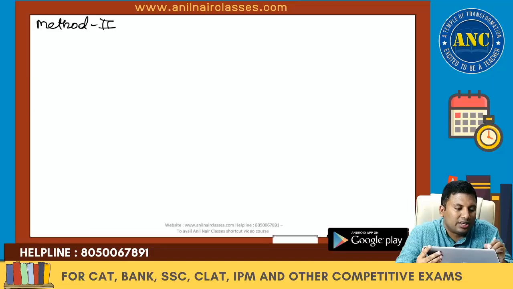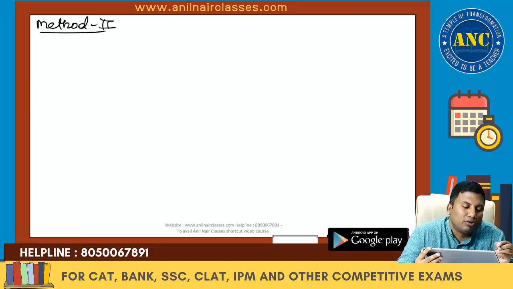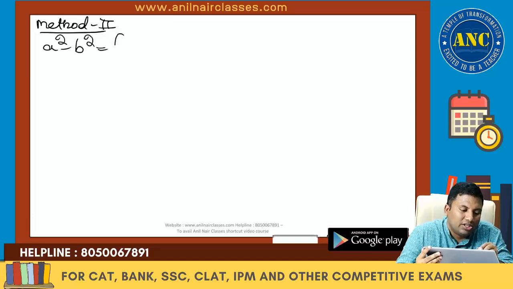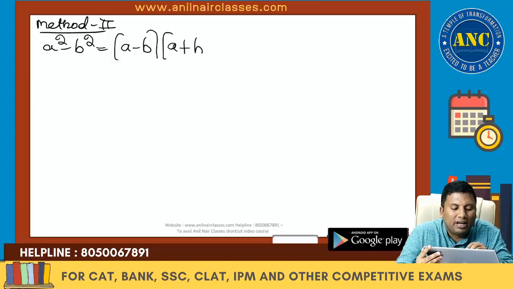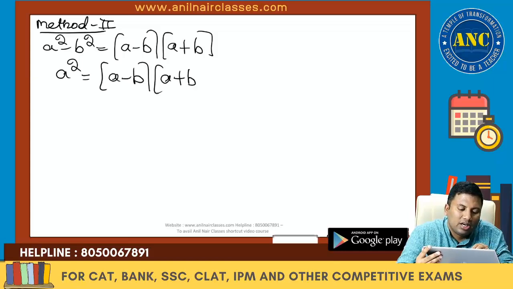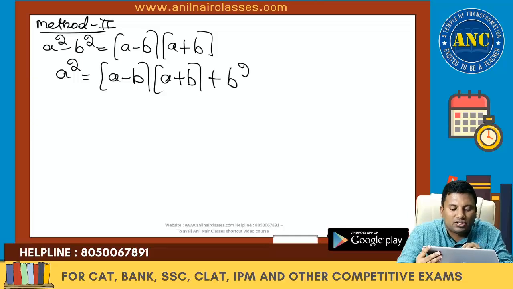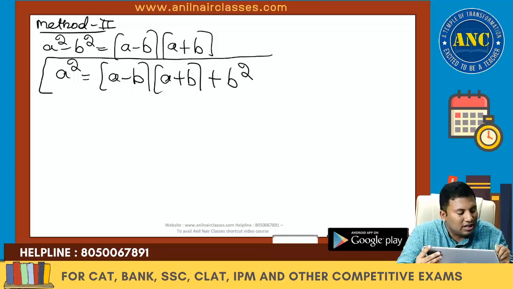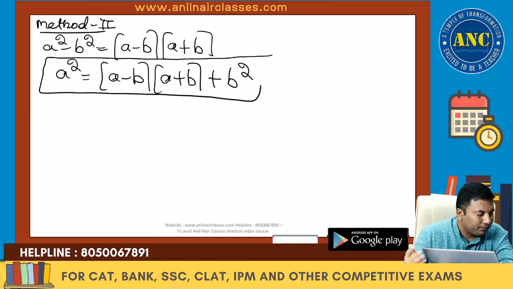Method 2. Listen carefully. Another method to find the square of a number. a square minus b square is (a minus b) into (a plus b). Everybody knows this, but unfortunately not many knew that this is actually used to find the square of a number. a square is (a minus b) into (a plus b) plus b square.